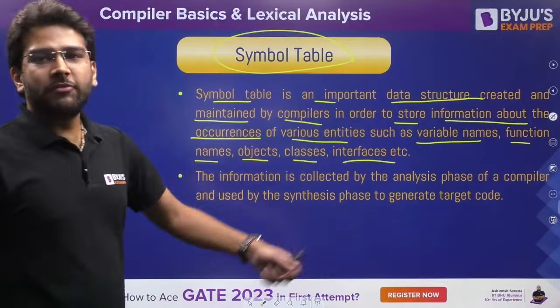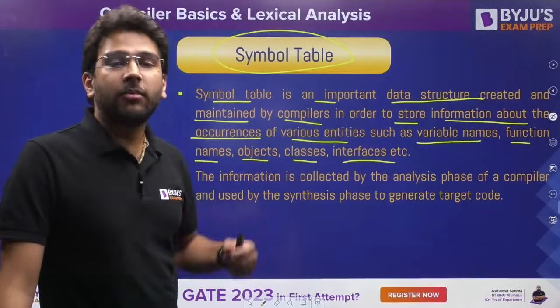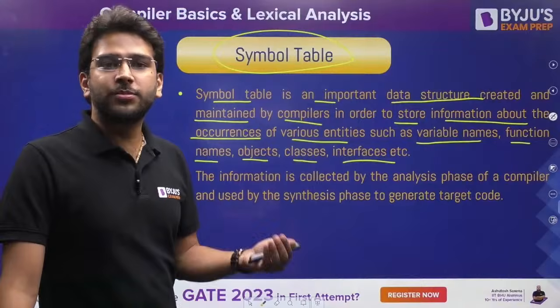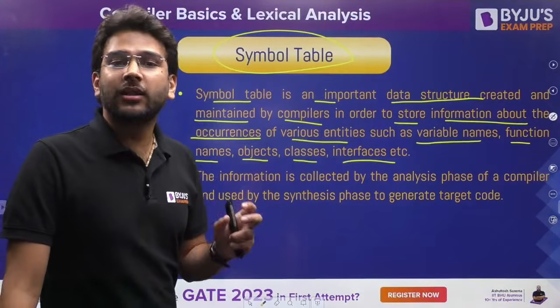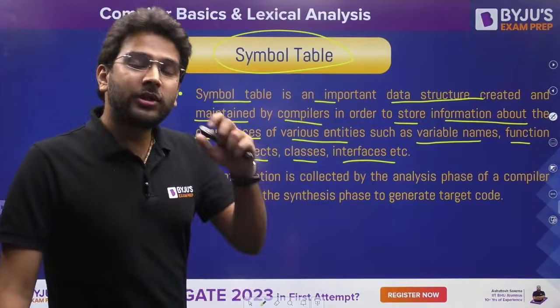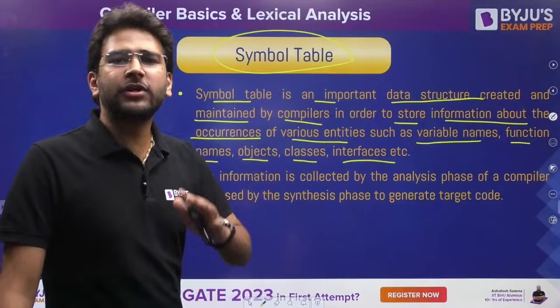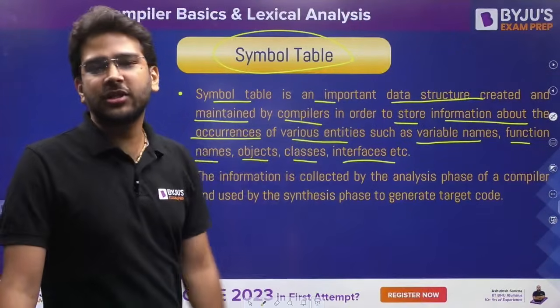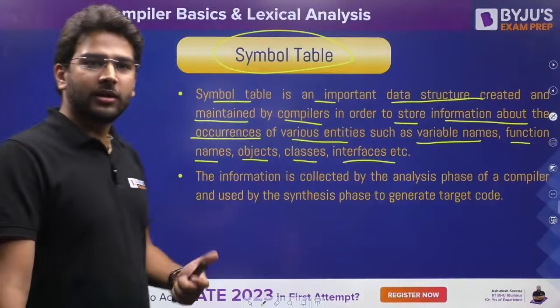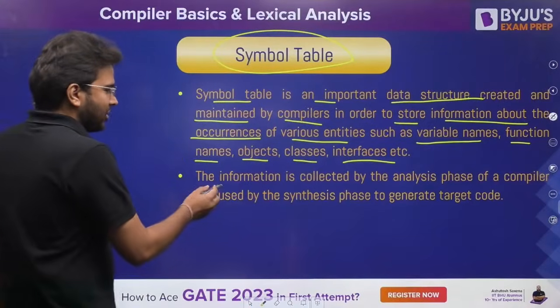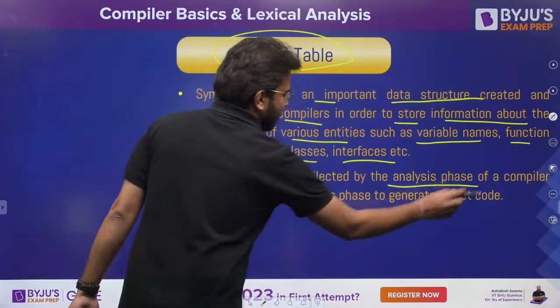If you are using any variable, function, class, object or interface in your program, all these are nothing but your identifiers. The information related to the identifiers, how many times we are using them, everything will be stored in that symbol table, which is a data structure that we are maintaining. Clear? The information is collected by the analysis phase of the compiler.